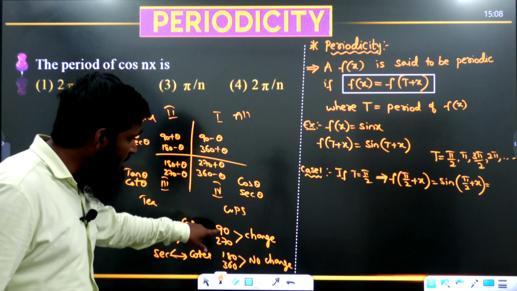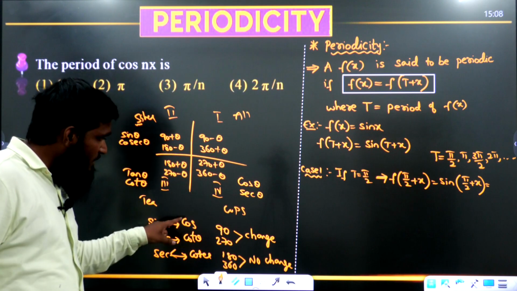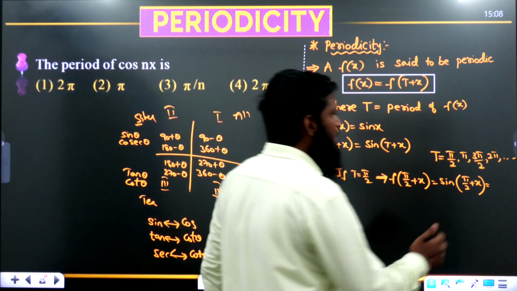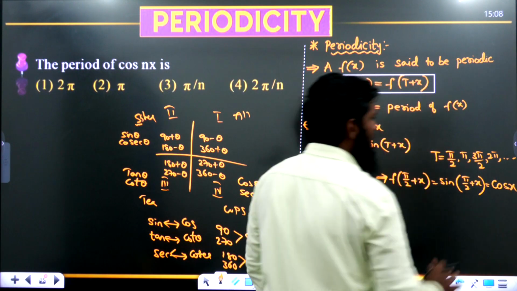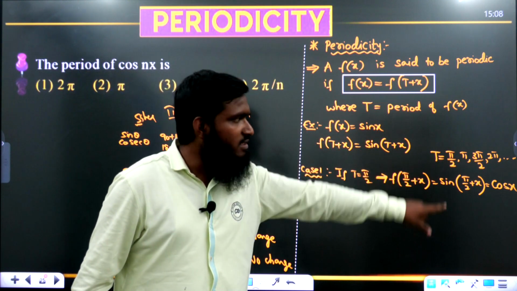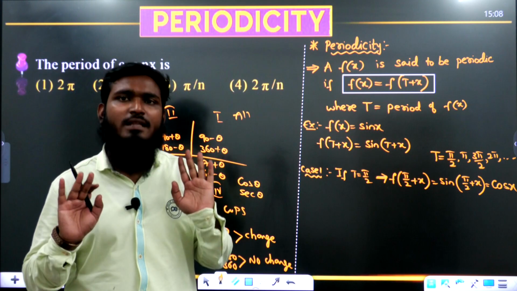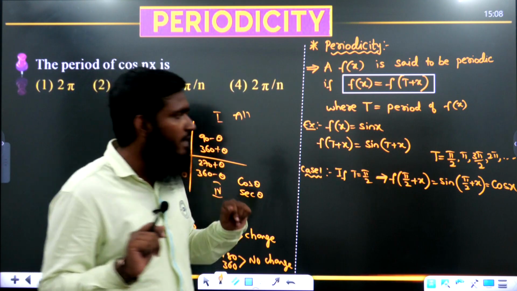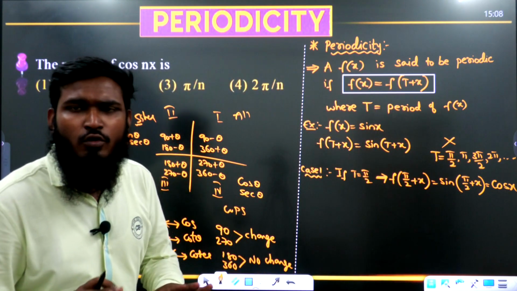Now what's the meaning of 90 we are having? 90 means change. If you are changing that sine function, sine will be changed into what? A cos. So we are getting the answer as cos. Theta means what we are having? X. Okay. So if we are having the question as f of x is equal to sin x, what is the answer we are getting? Cos x. By seeing itself we can say that the condition is not satisfied. If the condition is not satisfied, it means with pi by 2 we are not getting any answer.